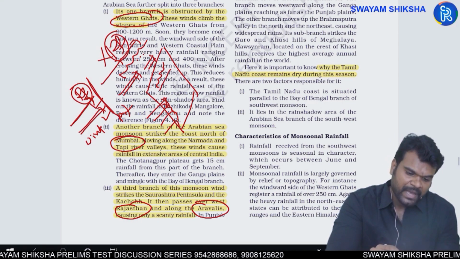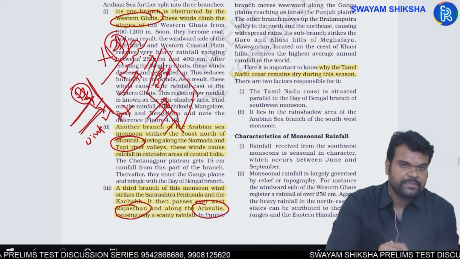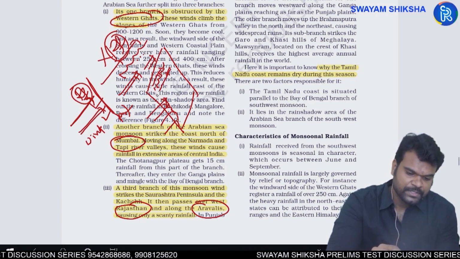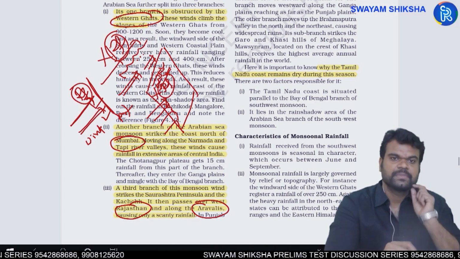Aravallis offer a parallel position to this Arabian branch of southwest monsoons. As a result, less amount of rainfall takes place there. Okay.